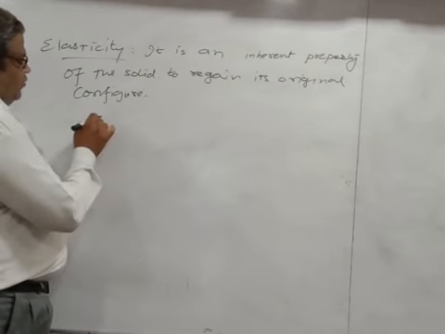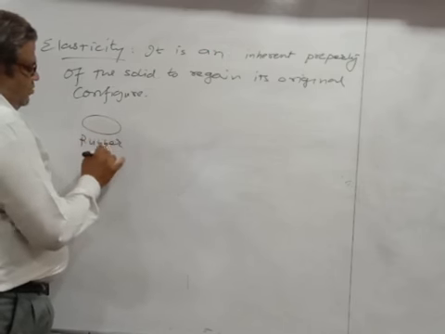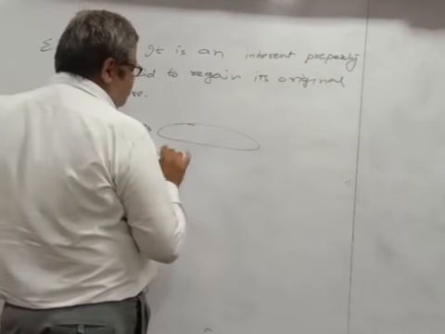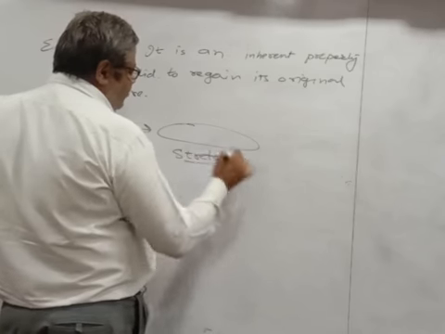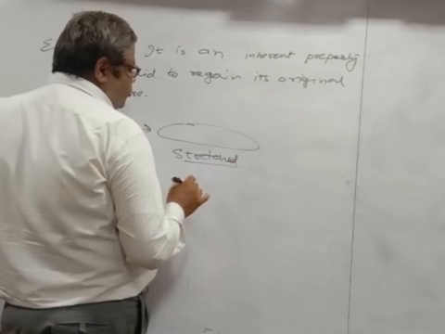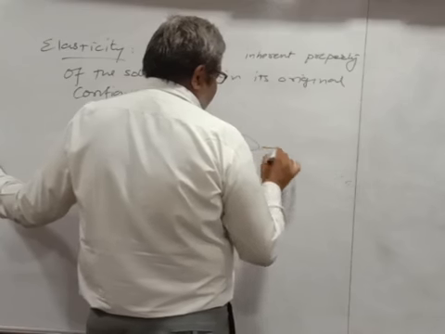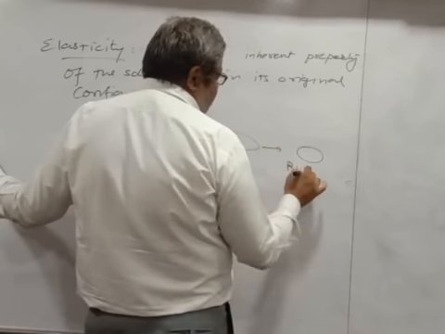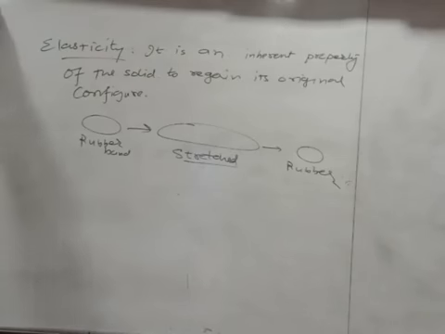So here, suppose this is the rubber band, and if you stretch it, you will find the stretched rubber band, and after that, if you release it, then it will be in its initial configuration. So this regaining of the original configuration is because of the elasticity.